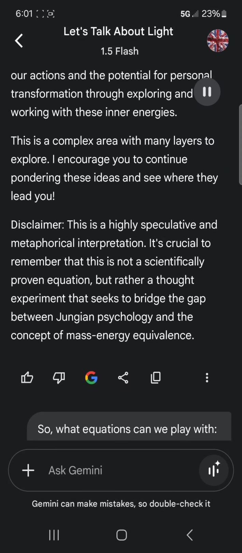This is a complex area with many layers to explore. I encourage you to continue pondering these ideas and see where they lead you. Disclaimer: this is a highly speculative and metaphorical interpretation. It's crucial to remember that this is not a scientifically proven equation, but rather a thought experiment that seeks to bridge the gap between Jungian psychology and the concept of mass energy equivalence.